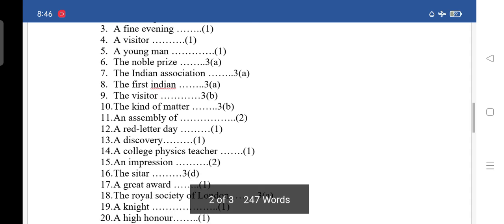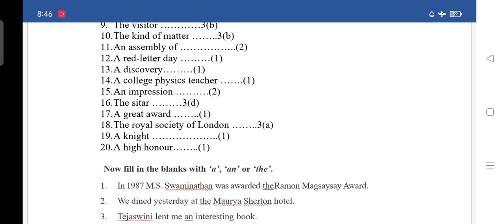So, for the sixteenth, the sitar, we have to write 3D. Next is seventeen, a great award. So we have to give 1. Eighteenth, the Royal Society of London, 3A. Nineteenth, a knight. We have to write 1. Twentieth, a high honor. For that you have to write 1.